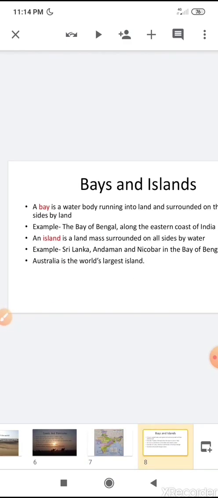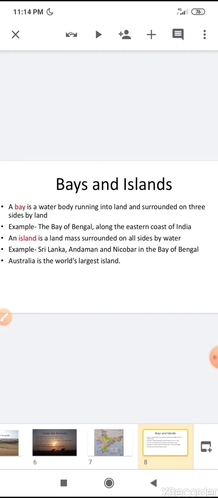So what is bay? A bay is a water body running into land and surrounded on three sides by land, and the example is the Bay of Bengal along the eastern coast of India. And what is island?